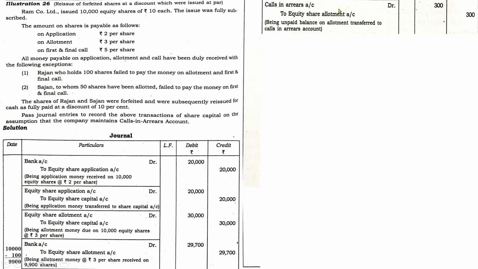These two items will be debit items. Next one, in the next line it will be to equity share allotment 30,000. You can do like that. We have done some of the cases like that. If you have any queries with regard to those entries, just go through the previous classes which we have dealt.